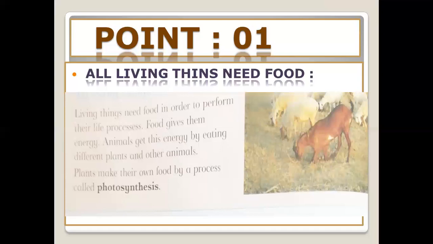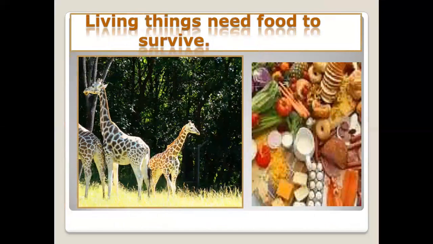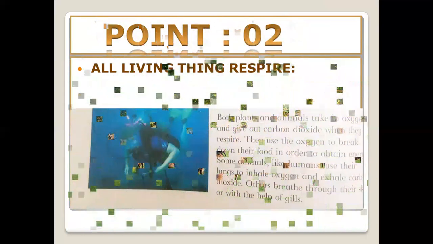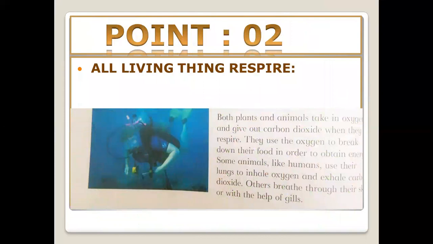Yes, this is your previous knowledge. Now come to the plants. Plants make their own food by the process called photosynthesis. Yes, I share here some examples for you. The animals earn their food. This is another example of the animals who eat plants, and all the living things need food for survival.